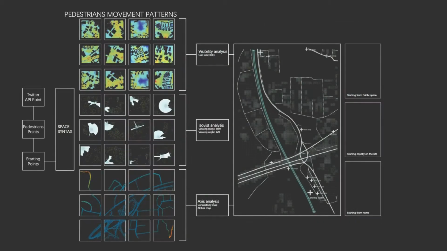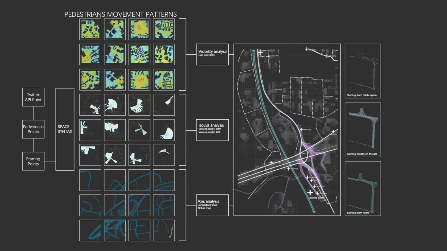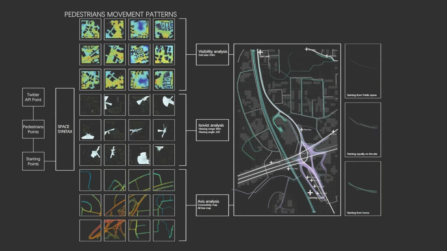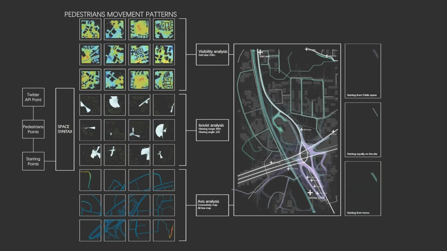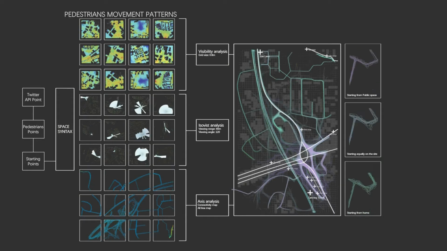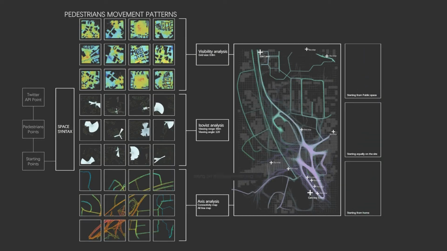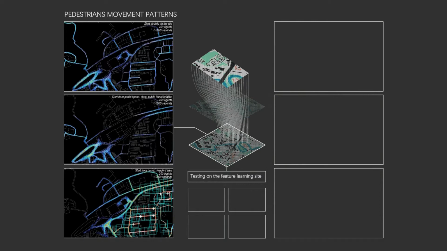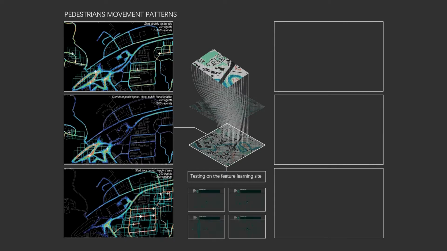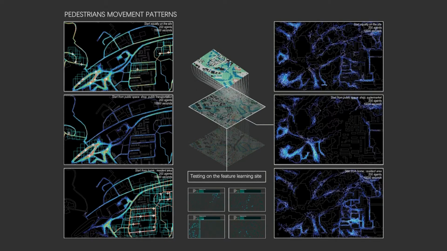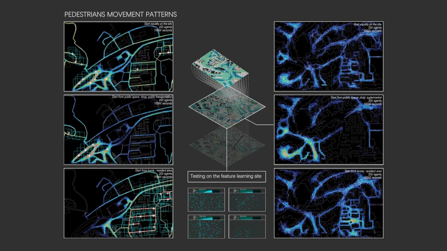By using space syntax, which is based on spatial visibility and connectivity, we set these points as origins to test and simulate the movement pattern on the site. Through this simulation, we get a crowded area on the test ground. At the same time, we explore the impact of different urban functions on pedestrian movement with different daily schedules. We also test the behavior on the extended public space that has been redefined through feature learning, which allows us to make better use of the public space rather than just focusing on the road network.